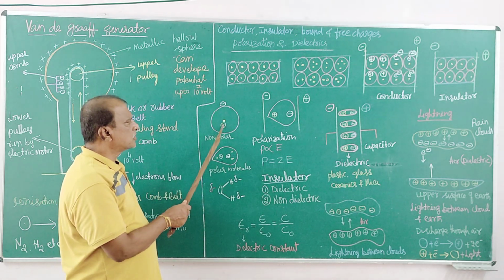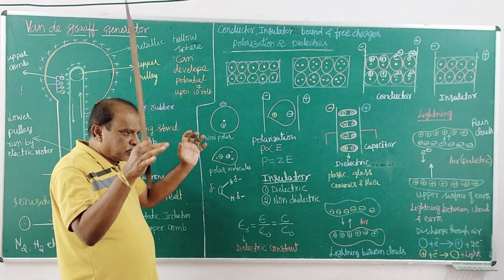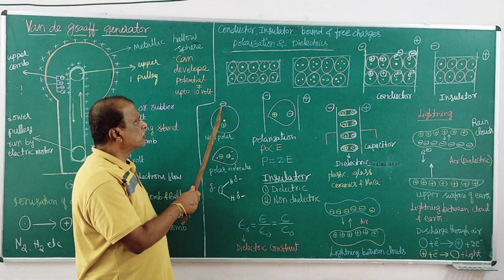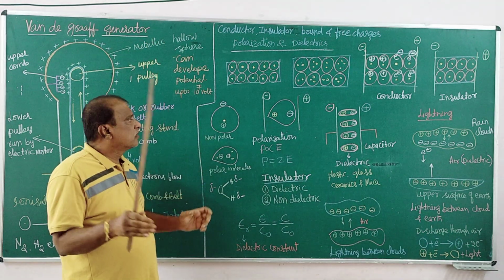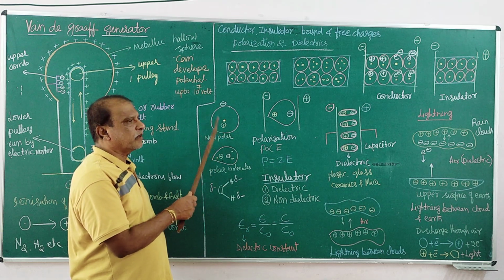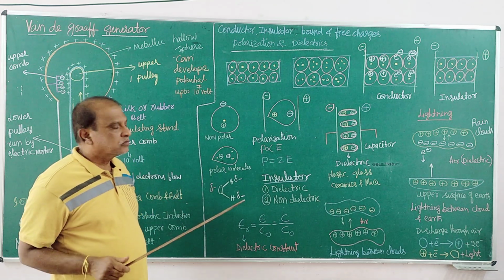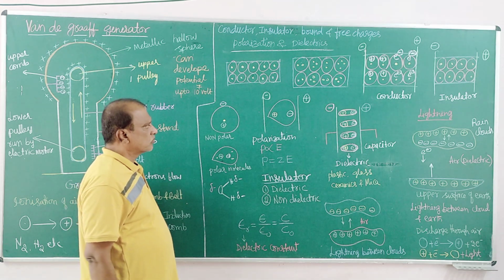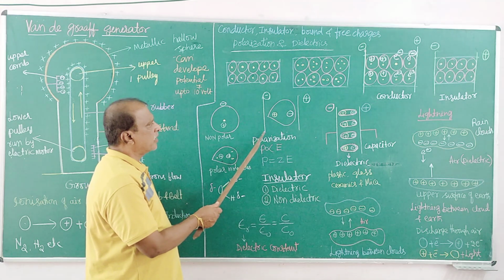The center of the positive charge is the center point of all the positive charge together, and there is also the center of the negative charge. In the case of a non-polar molecule, the point of negative charge and the point of positive charge coincide. Suppose an electric potential is applied to this molecule or atom.